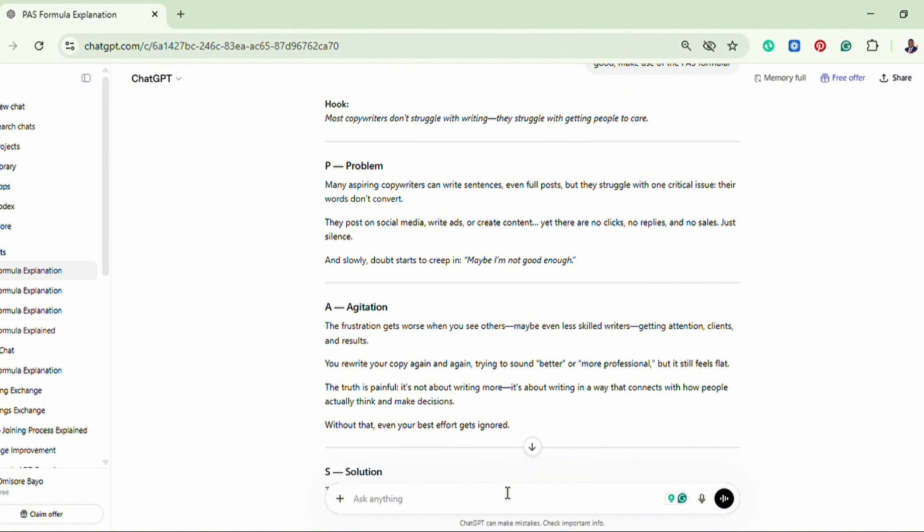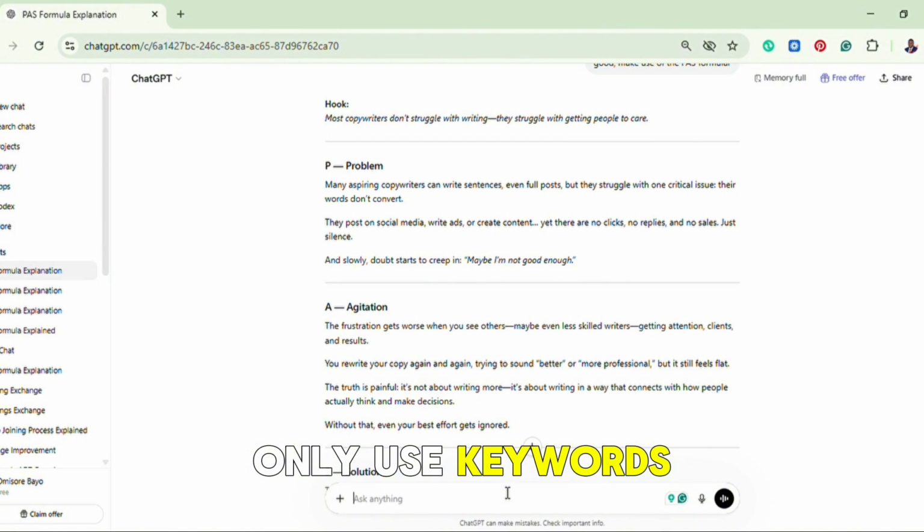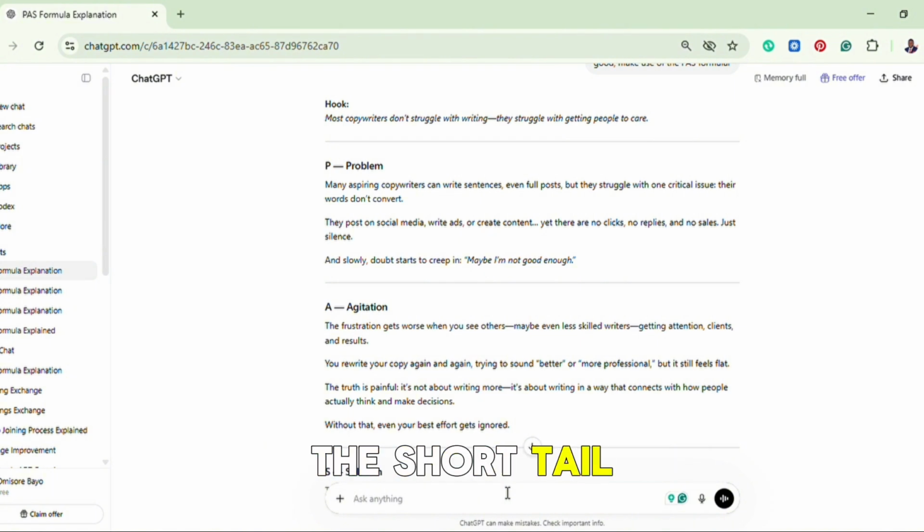But there is one thing I want you to understand when it comes to copywriting. Your copy must be able to speak to two things. Number one, to people, and number two, to AEO. Back in the days our copy always spoke to people, and back then we only used keywords, the long tail and the short tail keywords that we would sprinkle into our content, our copy, so that Google or the algorithm can crawl our content so that it can give it out to anybody that asks for it.